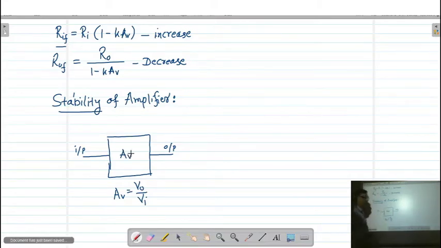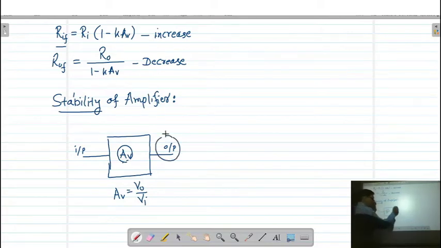Now in this amplifier, if the gain remains constant with any kind of parameter change, then we can say the amplifier is stable. But practically, if we see the gain of the amplifier, or the output voltage of the amplifier, it does not remain constant. It means the gain of the amplifier keeps changing, and that is an unstable amplifier. When we apply negative feedback, the stability of the amplifier is going to increase.